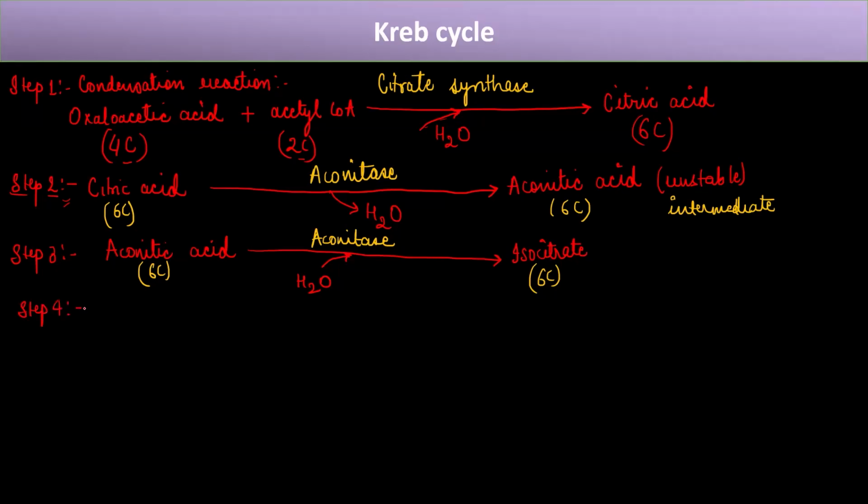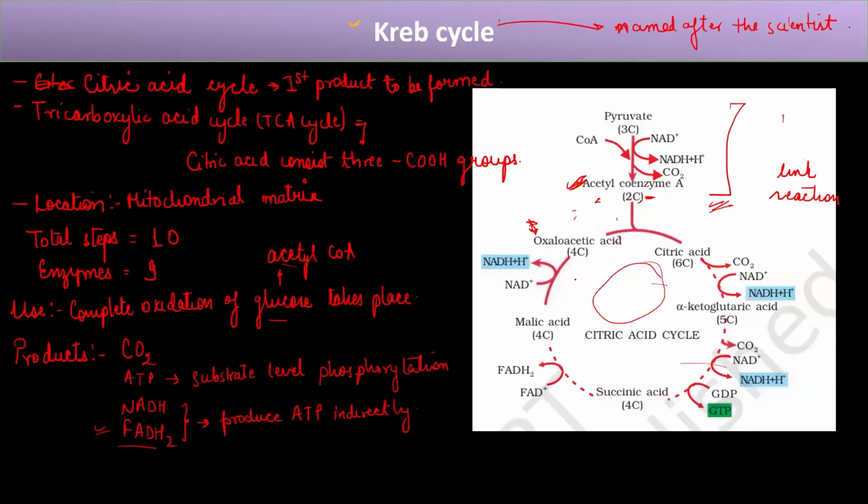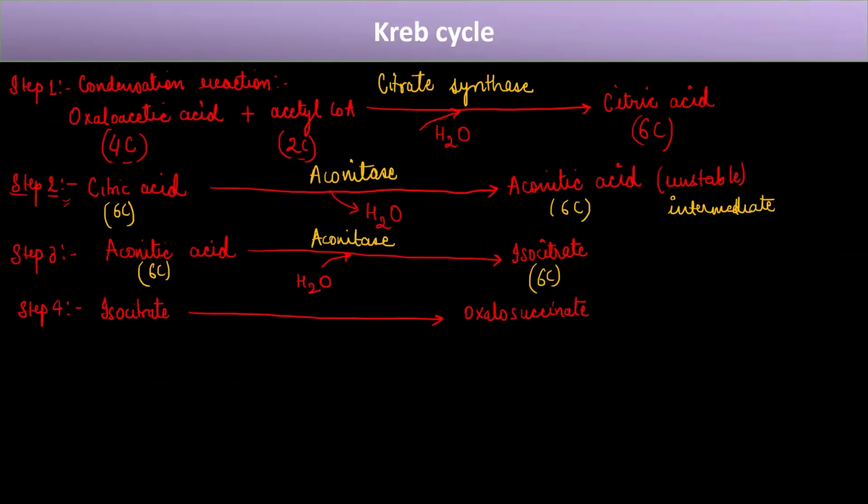this isocitrate that is formed gets converted into oxalosuccinate. Okay. Until now, there is no ATP formation taking place, no carbon dioxide release took place. So here it is still 6-carbon and 6-carbon, but just the rearrangement of these molecules is taking place, leading to the formation of different products.